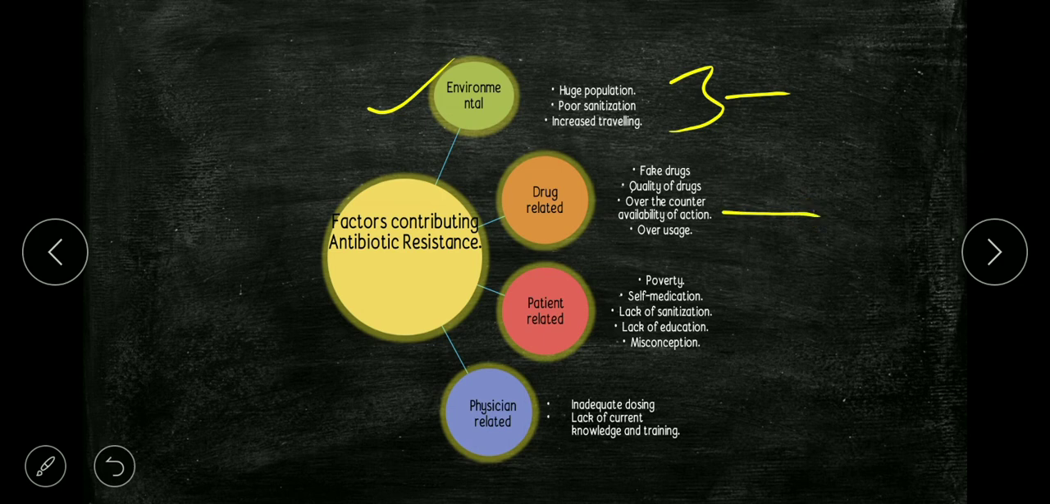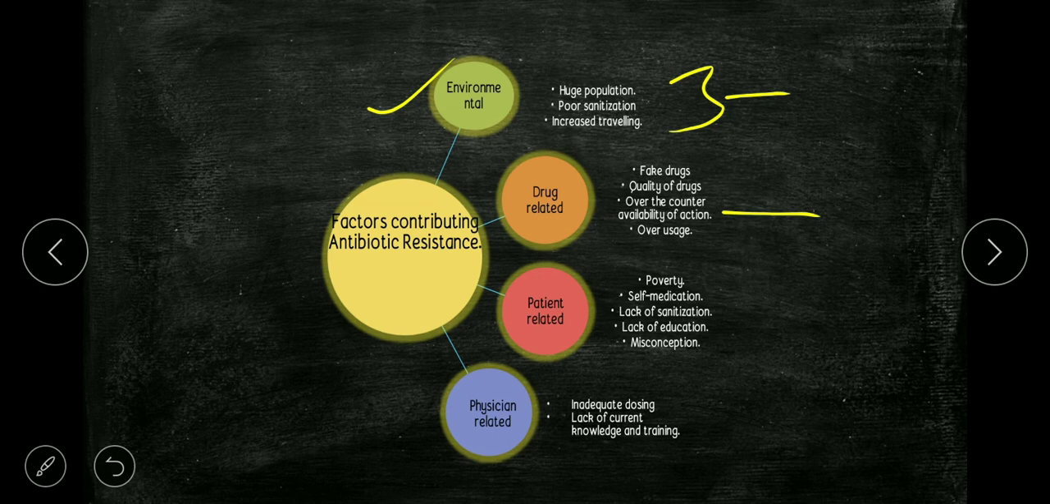Okay. Then our third factor will be patient related: poverty, which is a big problem. Self medication, oh, this is the worst thing ever. We have seen this many times in our surroundings, that people take medicines themselves, and this is the worst thing ever. This leads to antibiotic resistance also. Then lack of sanitization, lack of education, misconception always contribute to antibiotic resistance.